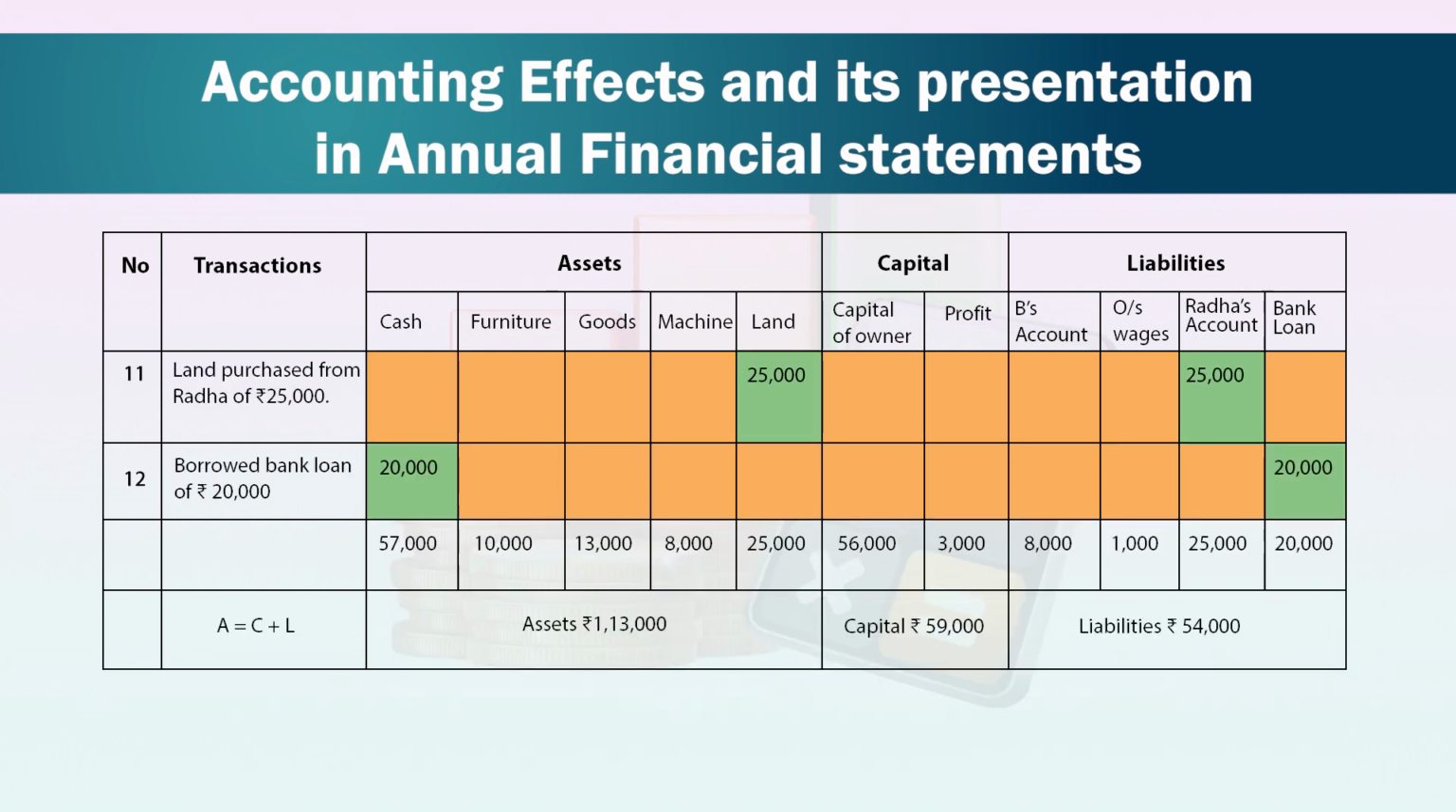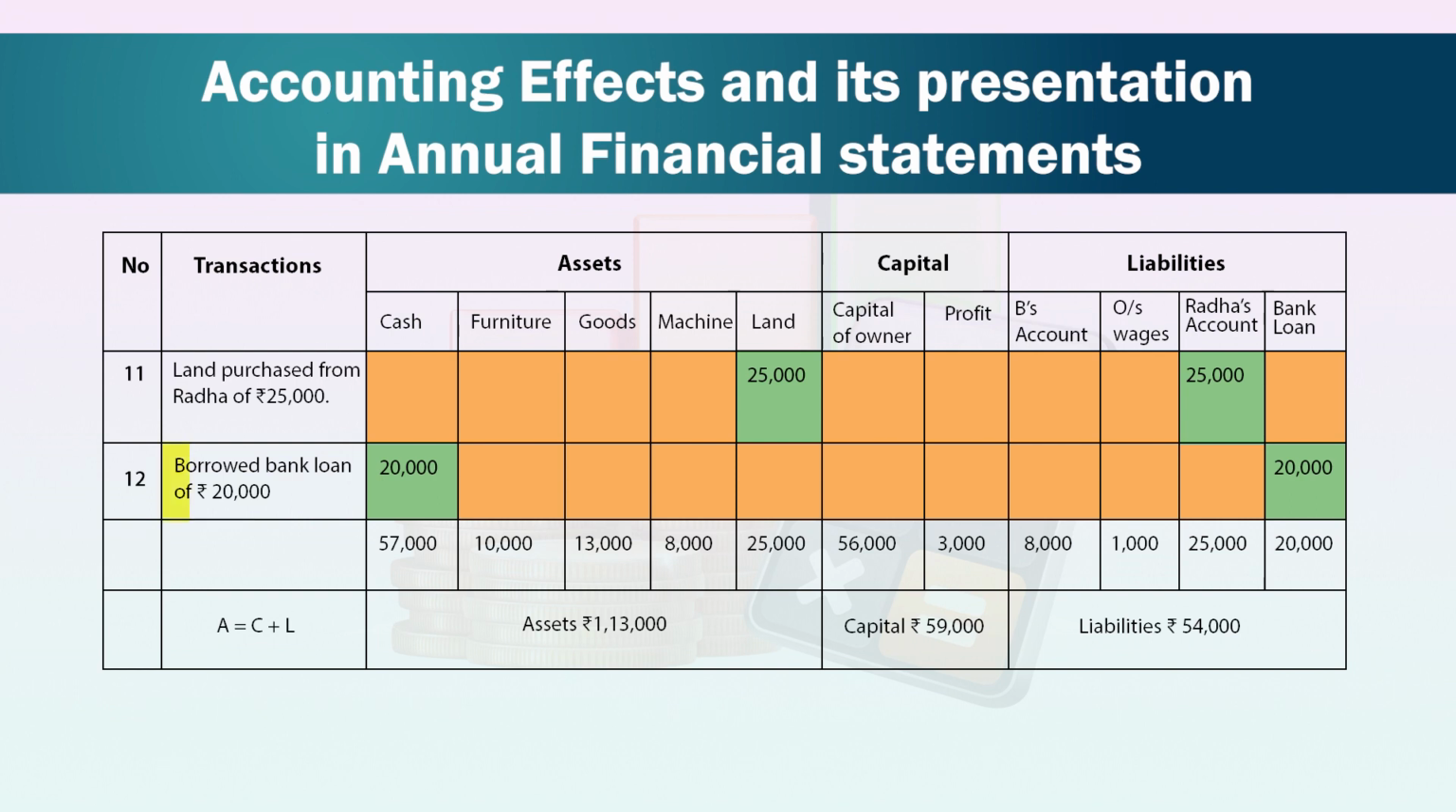Next transaction is land purchased from Radha for rupees 25,000. Here the name of the seller is given. It suggests that we have purchased land from Radha on credit. Therefore, asset worth 25,000 is increasing and liability towards Radha for the amount of 25,000 is also increased.